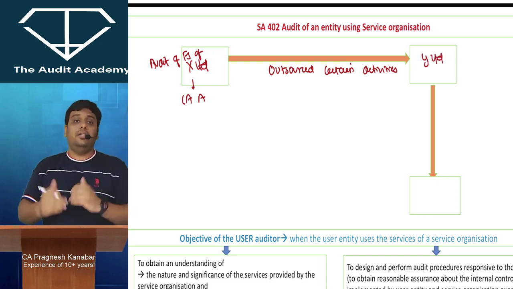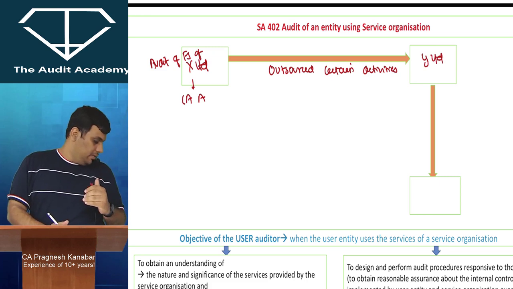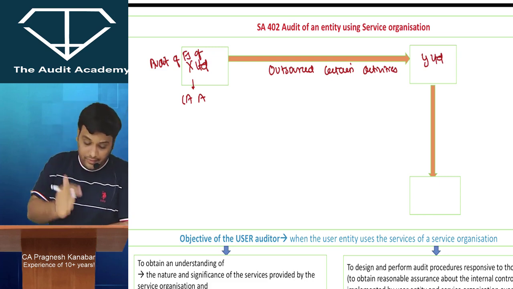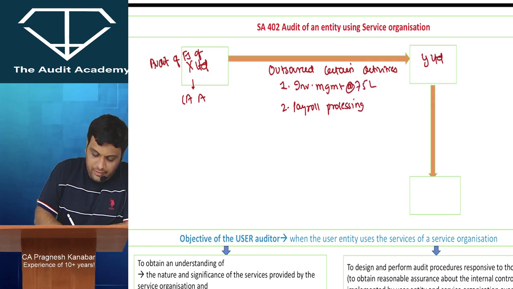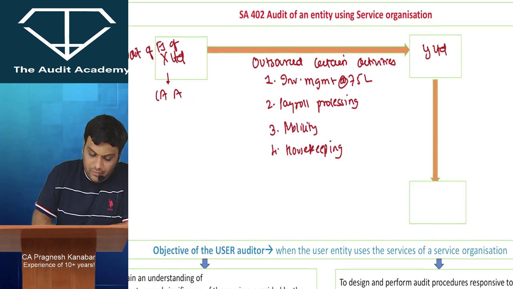You went into further detail on what kind of activities have been outsourced. You came to know that they have outsourced inventory management, payroll processing, salary processing, inventory management at 75 locations, and they have outsourced publicity work. They have outsourced housekeeping work, housekeeping of the documents and stuff. I'm not talking about sweeping and cleaning and stuff.